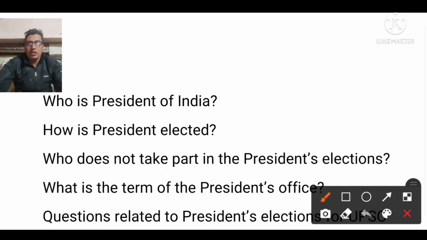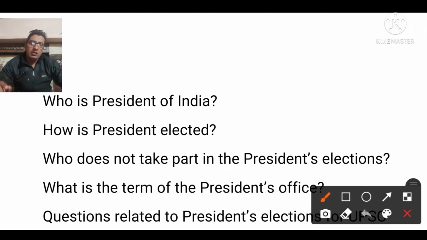A clear definition is not explicitly mentioned, because they are describing each and every power in this manner: carrying on the supervision of the general administration of the state. Carrying on supervision means the president's task is to supervise the general administrative task of the state. But can you imagine, normal people would not be able to understand what was pronounced in Ram Jawaya Kapur versus State of Punjab in 1955.